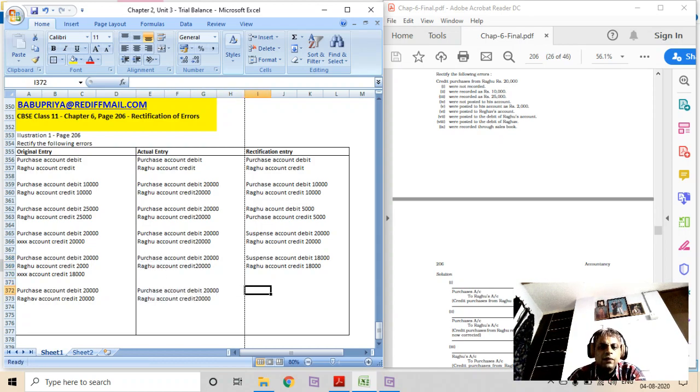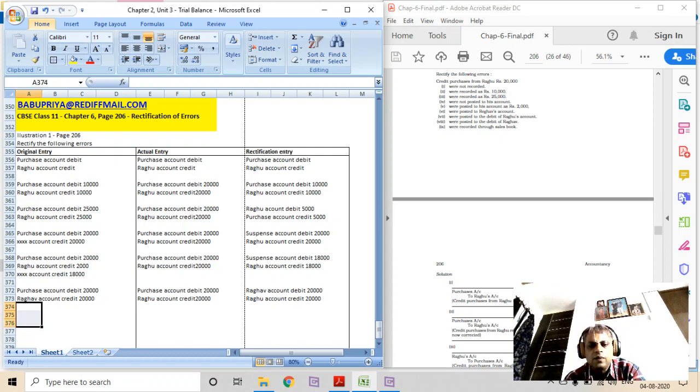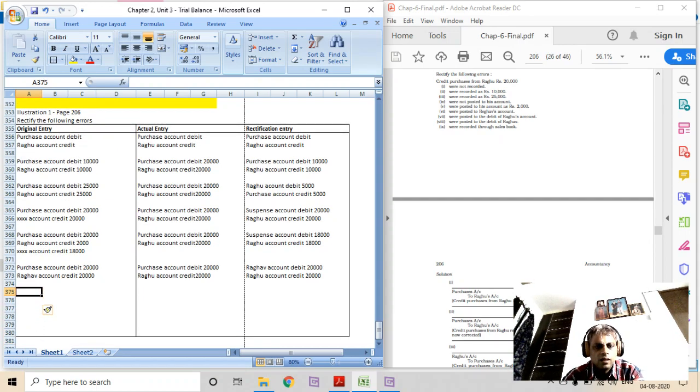The rectification entry here should be Raghav account debit 20,000, Raghu account credit 20,000. Clear? So the error has happened only in Raghav account instead of Raghu's account, so we are rectifying the entry between Raghav account and Raghu account. Okay, now let's get into the next one.